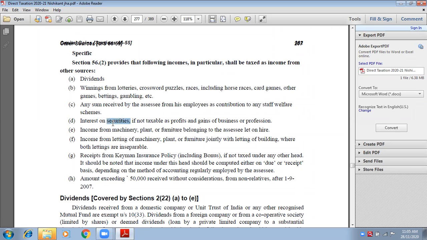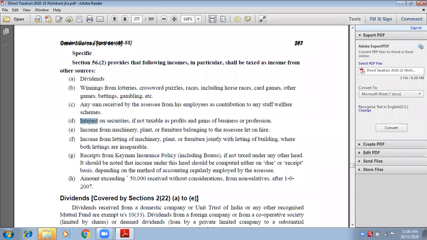Interest on securities, if it is not deposited on the due date, this point is not written here, but let me tell you, if it is received by the employee within the due date, it will be counted as an income from salary. If it is not within the due date, then it will be counted as income from other sources.